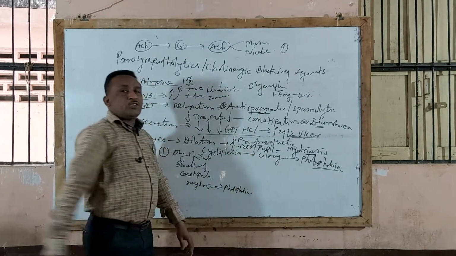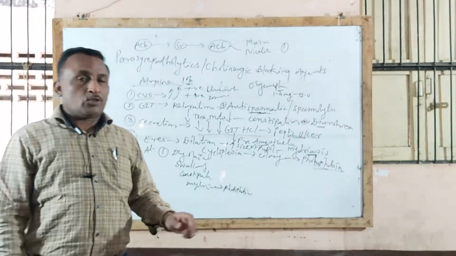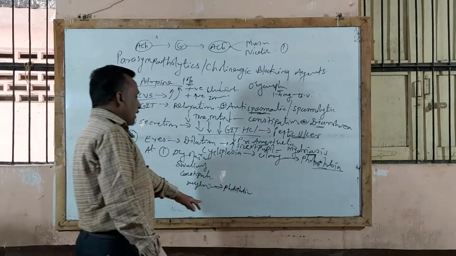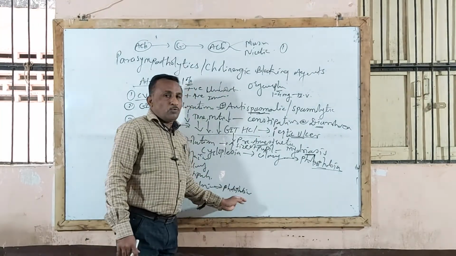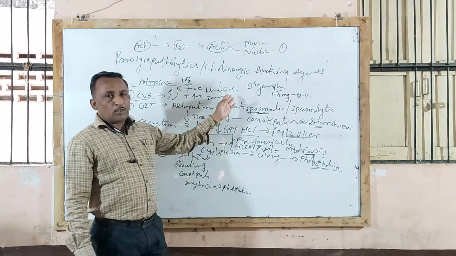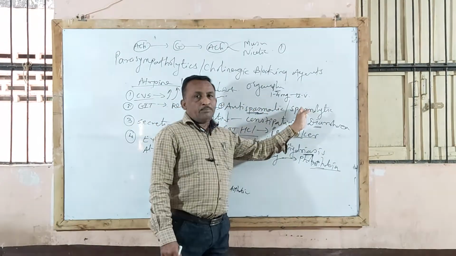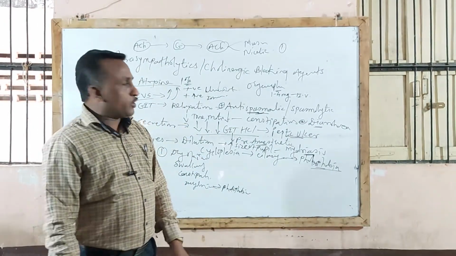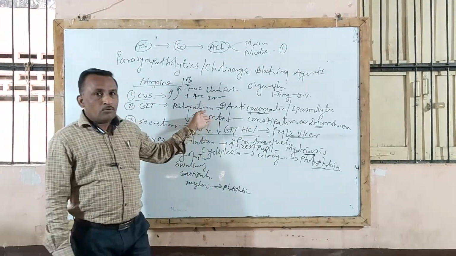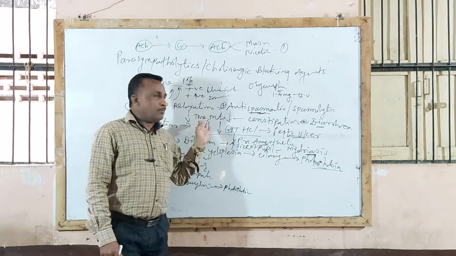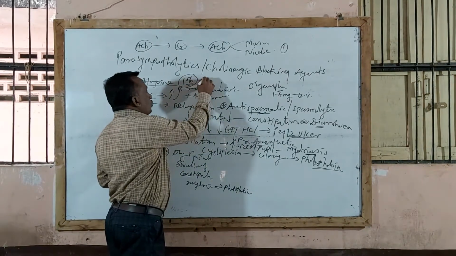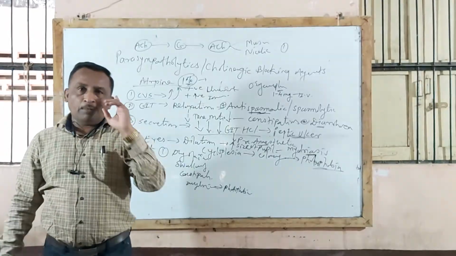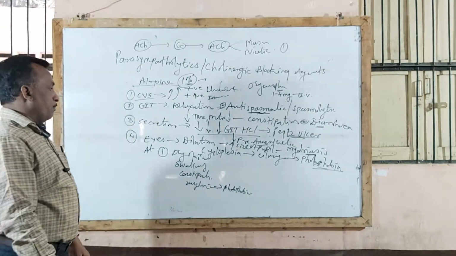Sometimes they will ask to mention the major side effect or major adverse effect of atropine. So the major adverse effect of atropine is photophobia. And the dose of atropine is 1 to 4 milligram used in organophosphorus compound poisoning by intravenous route of administration. In addition to this, atropine eye drops, 1%, are also available in the market, used for mydriasis purpose or for ophthalmic examination of retina.